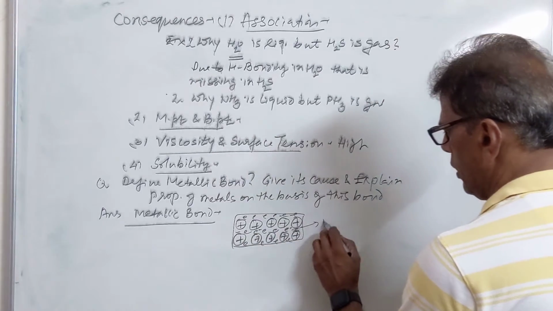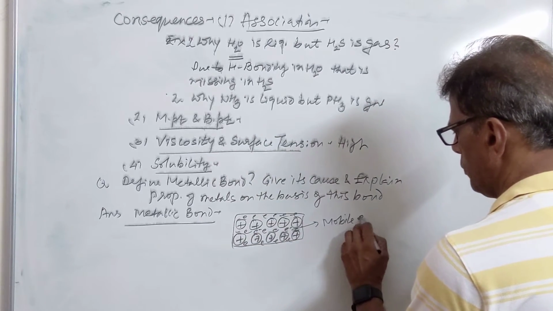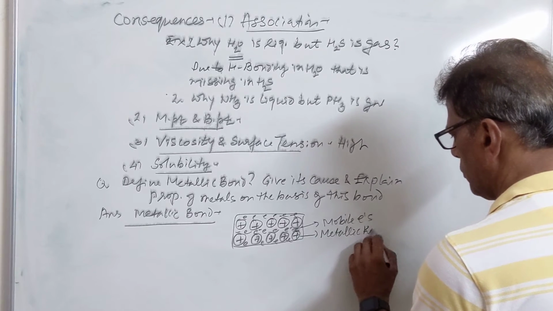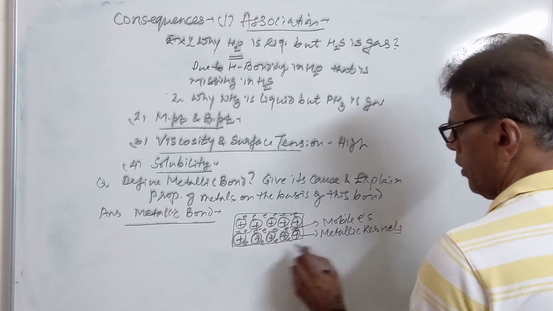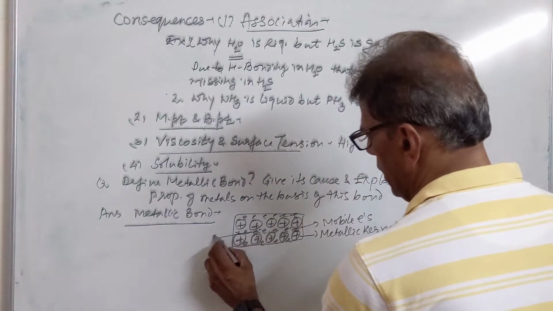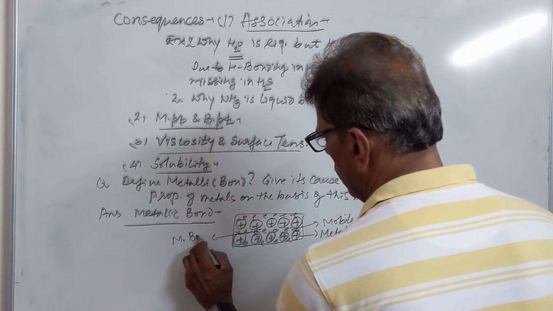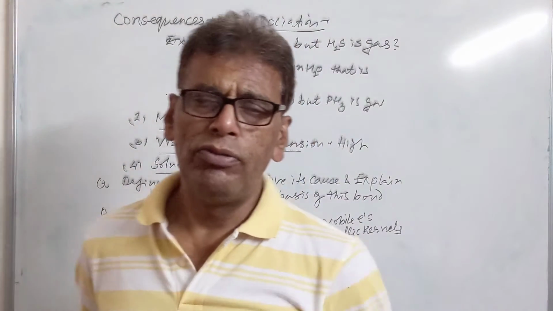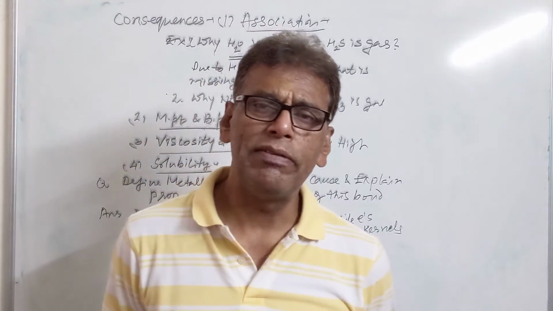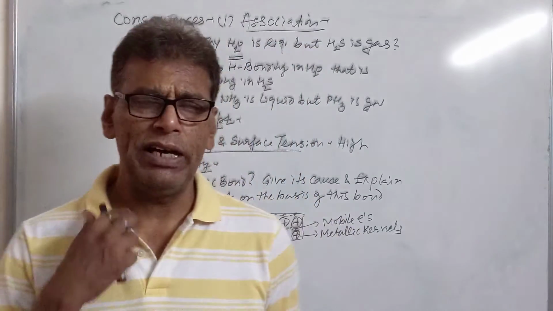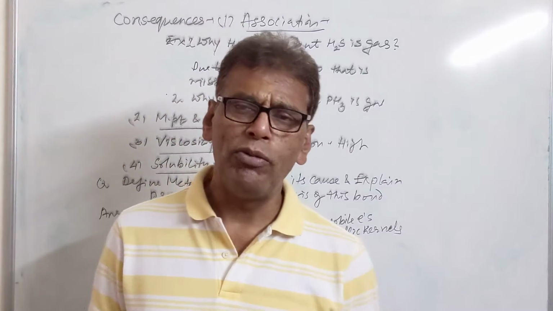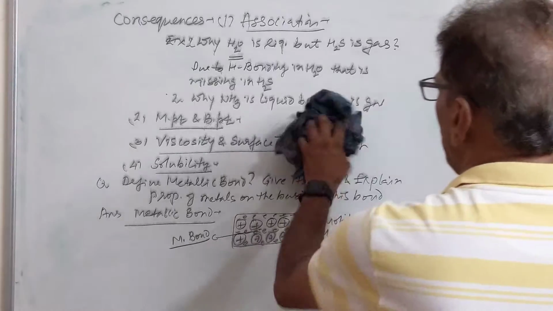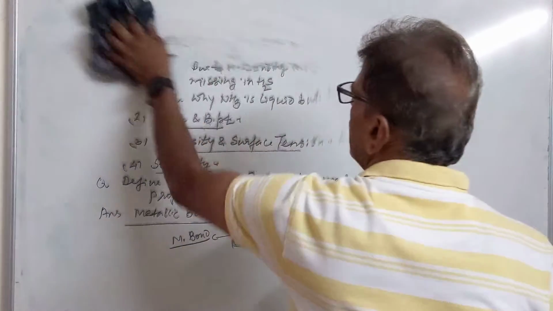So these electrons are the mobile electrons, and these are called metallic kernels. The force between electrons and metallic kernels is called metallic bond. So what is metallic bond? It is defined as the strong force of attraction between the positively charged kernels, the metallic atoms which have acquired positive charge, and the mobile electrons. Now let us explain the properties of metal on the basis of metallic bond.